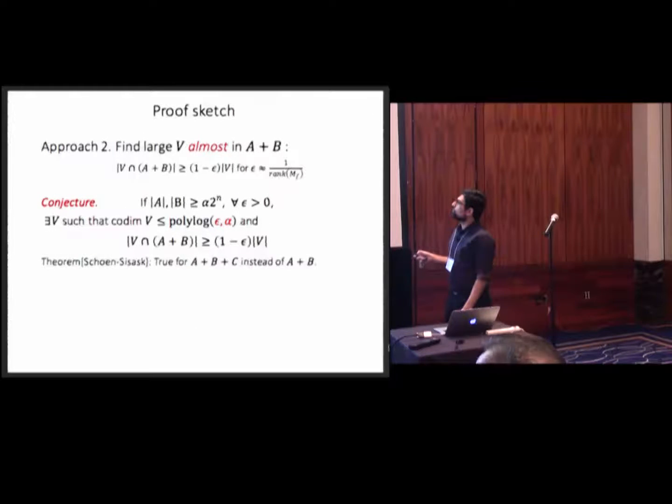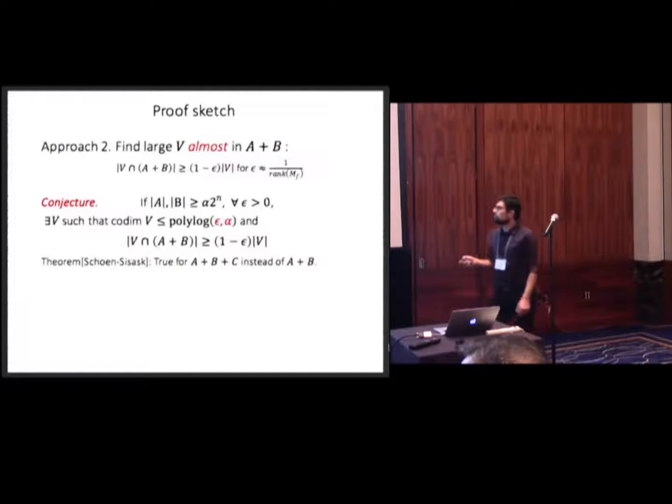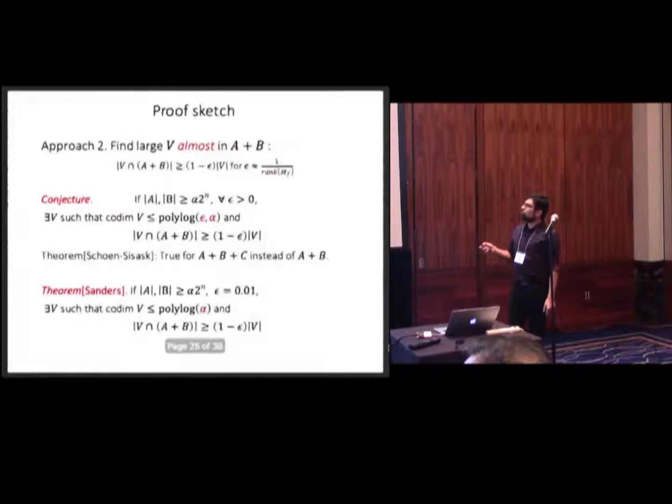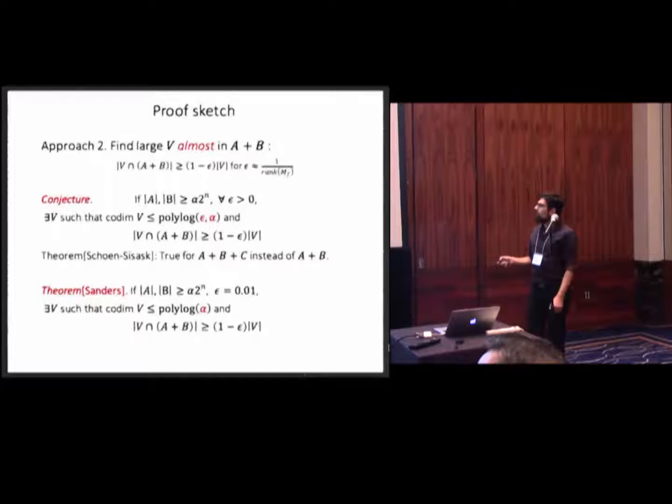By the way, now we're talking about A plus B, but this is known if instead we were talking about A plus B plus C. In this paper by Shou and Sisak, they show that for 3 sets A plus B plus C it actually has subspaces almost all contained in that. We don't have that for A plus B, but we have the following result by Sanders, which proves the same thing, but not with arbitrarily small epsilon, only with a constant epsilon.